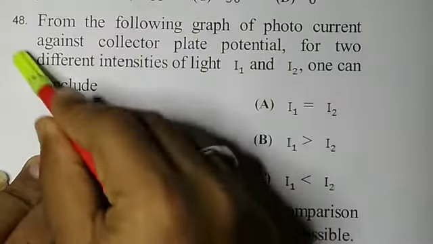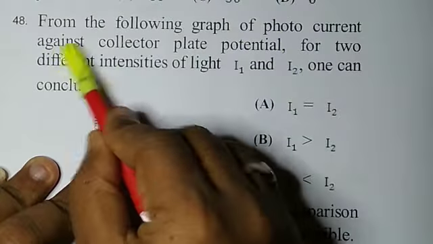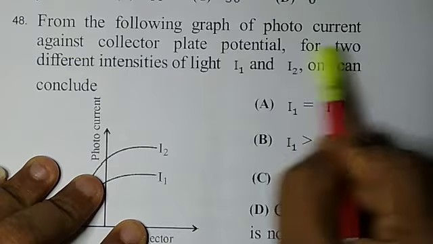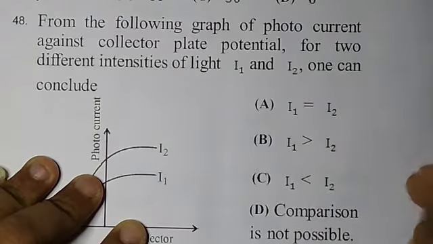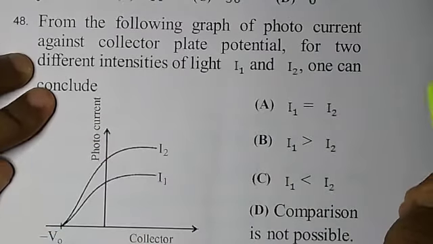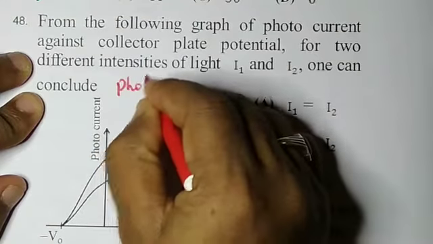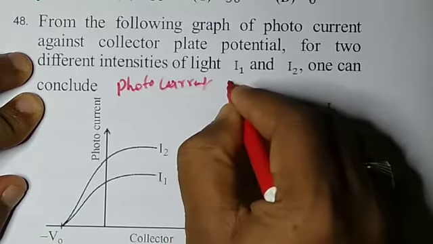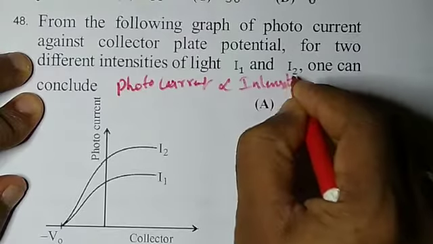Now question number 48. From the following graph of photocurrent against collector plate potential for two different intensities I1 and I2, one concludes. As we know, photocurrent is directly proportional to intensity.